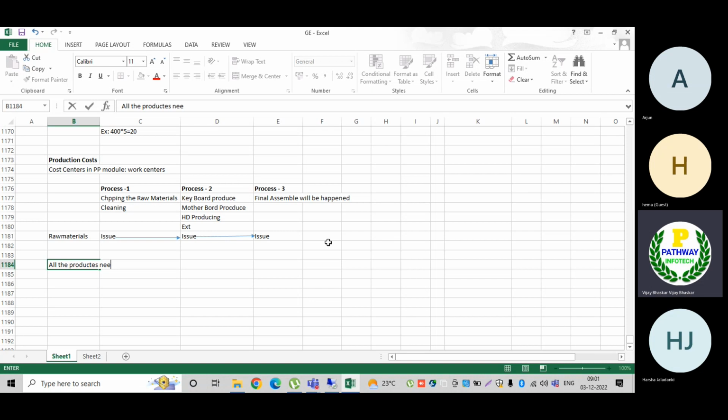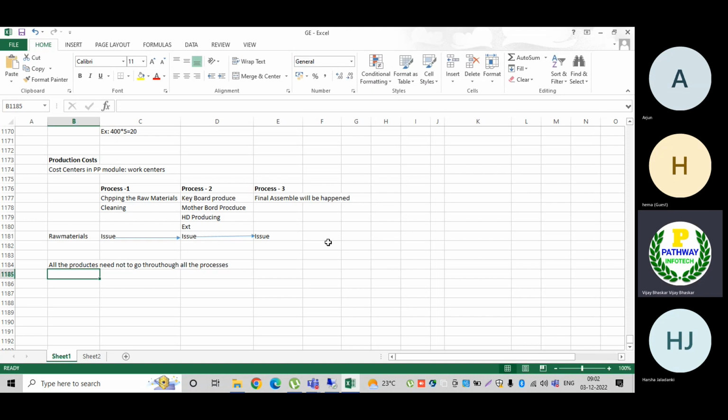The products need not go through all the departments, all the processes.